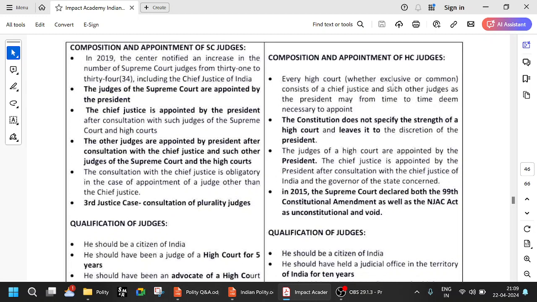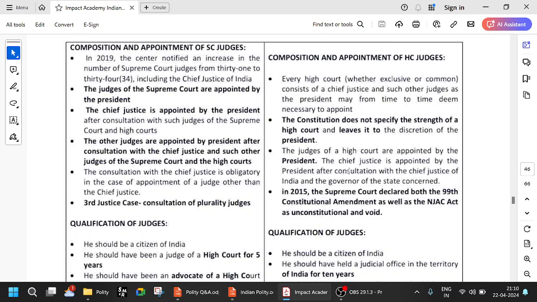Here every high court consists of a chief justice and such other judges. The Constitution does not specify the strength of a high court and leaves it to the discretion of the president. Judges of a high court are appointed by the president. See, for the high court also, the president.